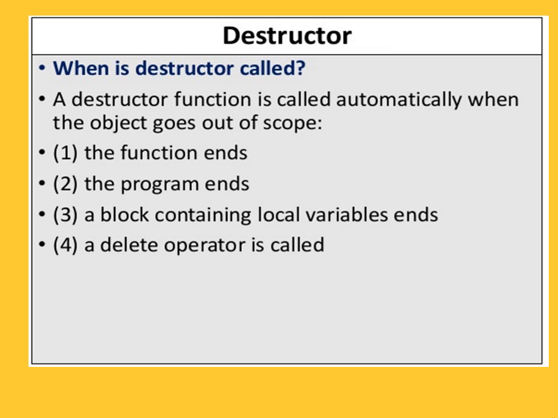So we'll see when a destructor is called. A destructor function is called automatically when the object goes out of scope. Remember this: when the object goes out of scope, the destructor is called. This happens when the function ends, when the program ends, when a block containing a local variable ends, or when a delete operator is called. In these cases, the destructor is called.